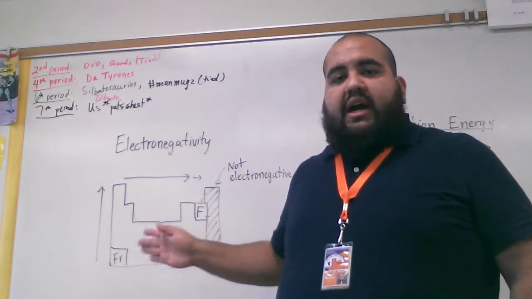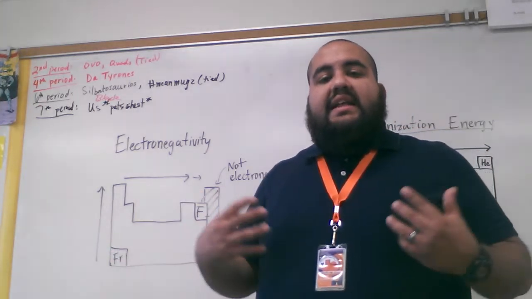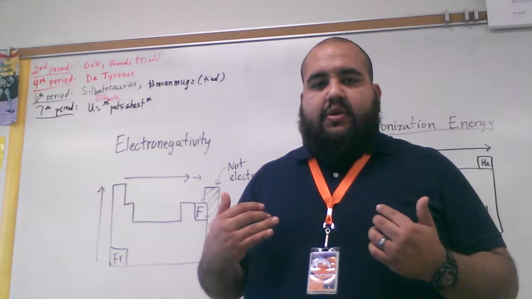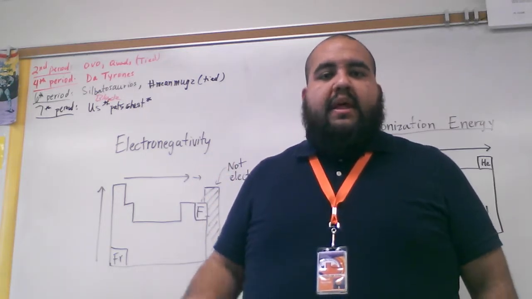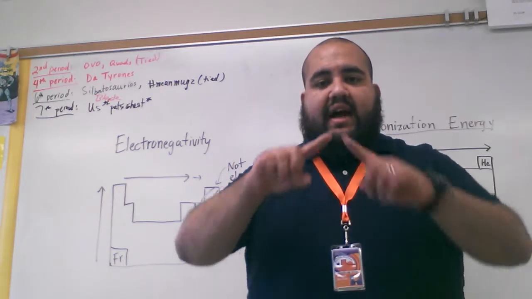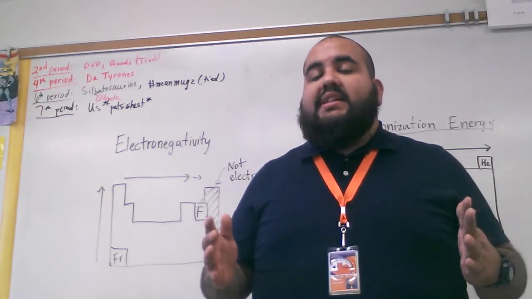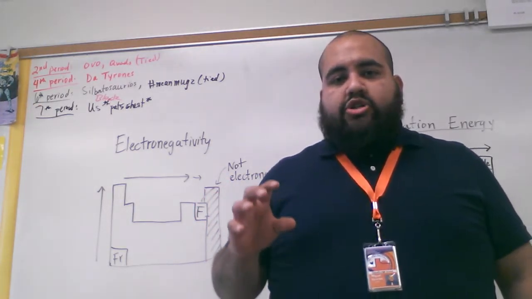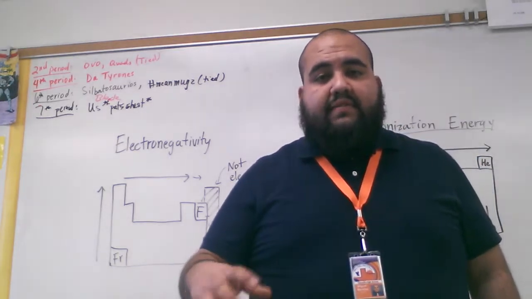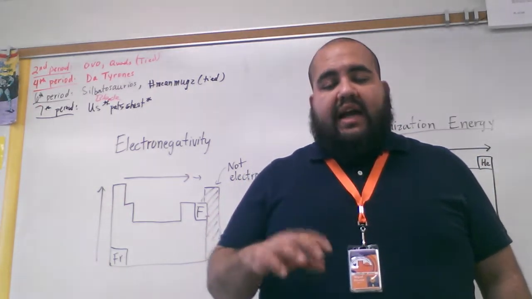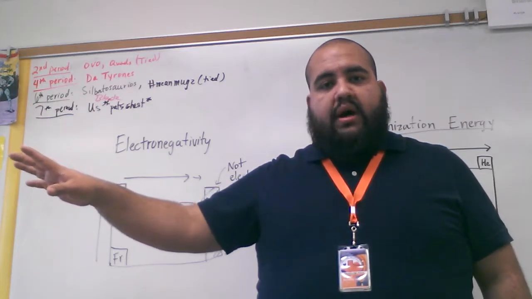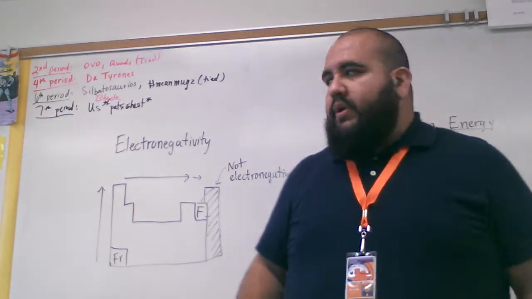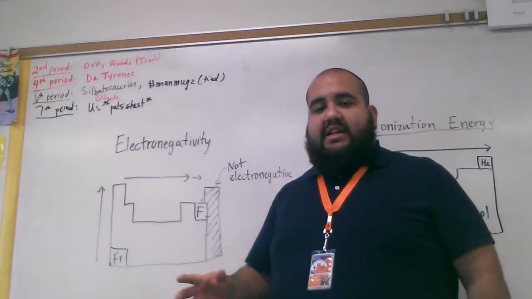For nitrogen, oxygen, and fluorine, they need 3, they need 2, they need 1. It is easier for them to accept electrons than to go searching for them. Because they are so close to filling an octet, meaning 8 valence electrons in total, they are going to be very active in trying to get those electrons, not as active as the transition metals, but nonetheless, they're going to be active, okay? So electronegativity explains that trend.